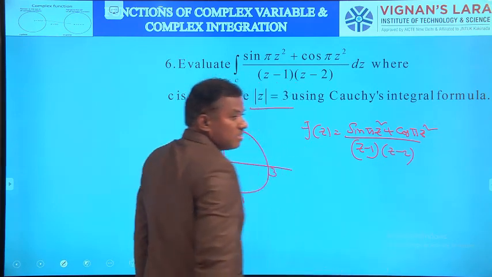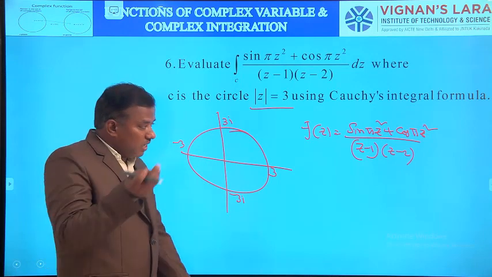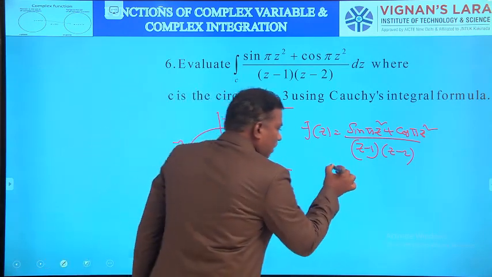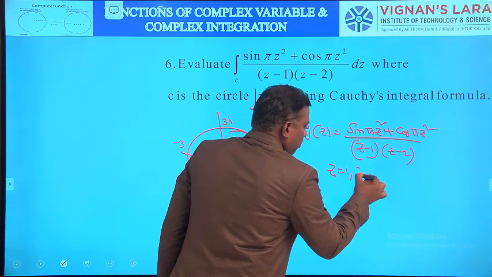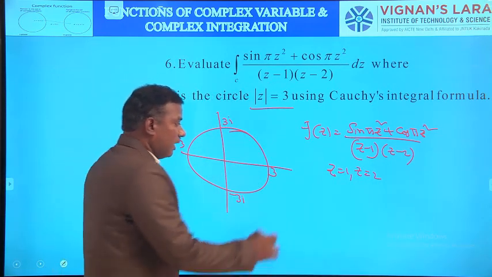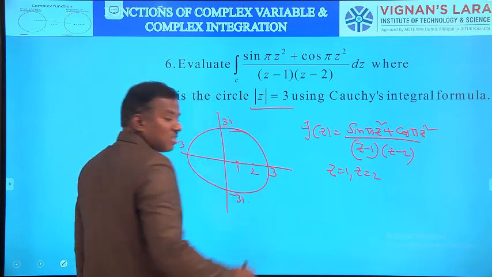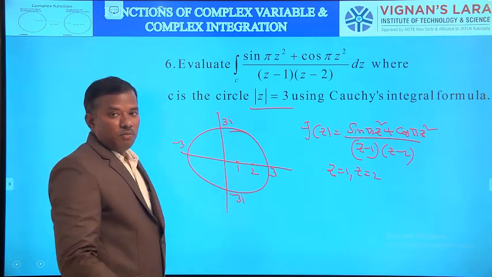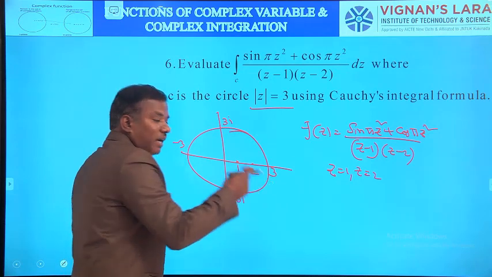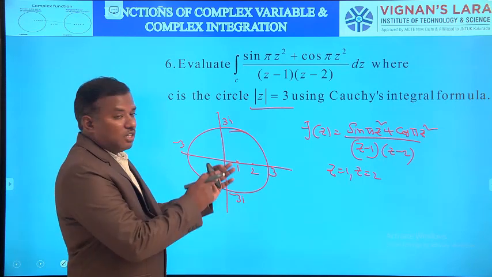This f of z is defined everywhere, derivable everywhere, and analytic everywhere except z equal to 1 and z equal to 2. Both z equal to 1 and z equal to 2 lie inside C. Both are below 3, so both the points lie inside C.